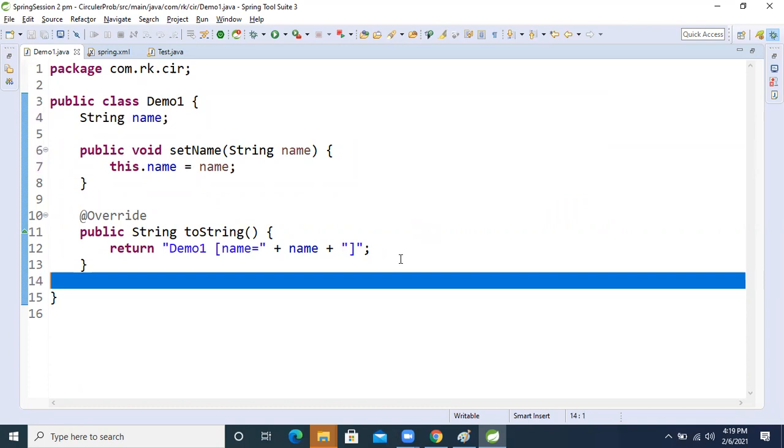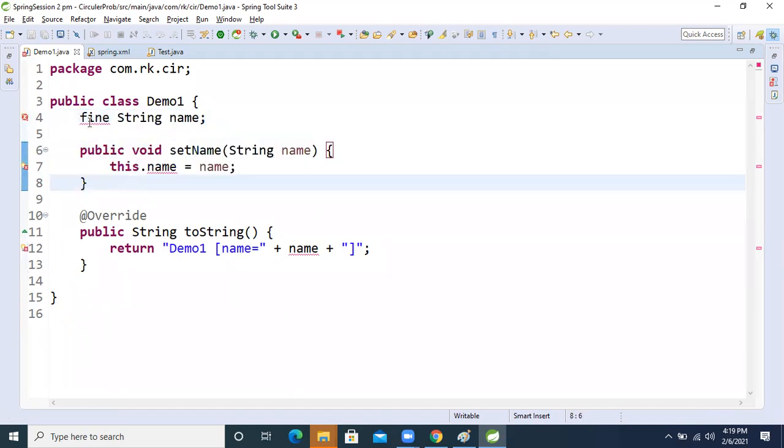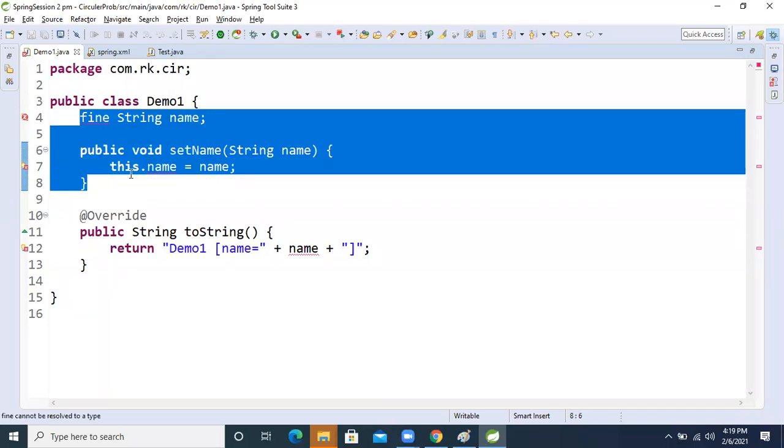Okay, so now this is our class. In this class, if we take the variable as final, Eclipse IDE shows an error because we can't inject it: the final name cannot be resolved or is not a field. If the variable is final, we can't inject it using setter injection. This is the difference. Because of that, we can't achieve immutability behavior with setters.